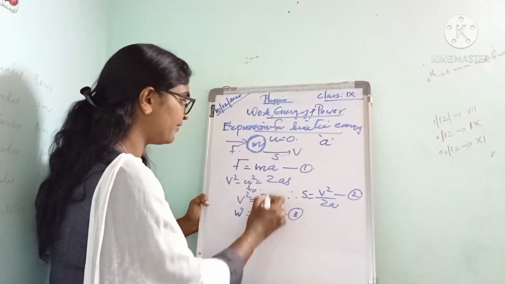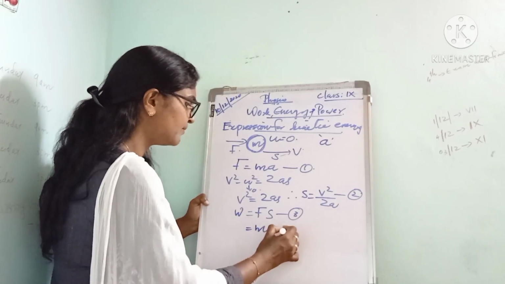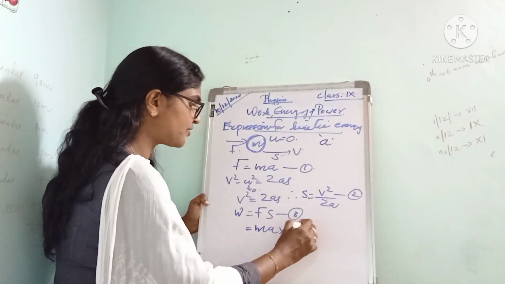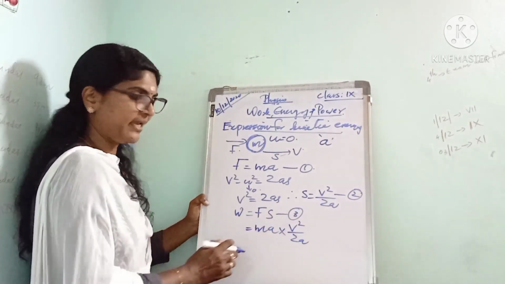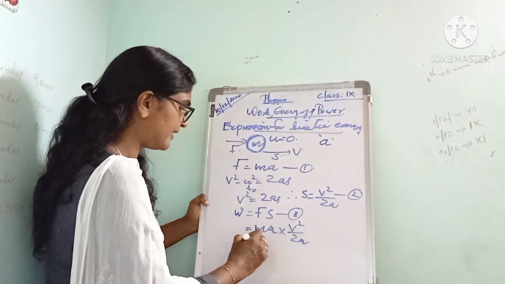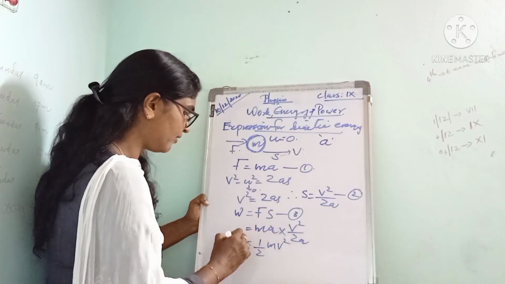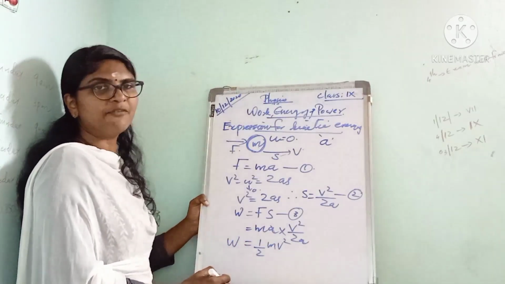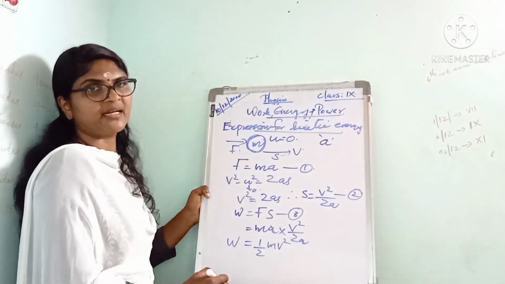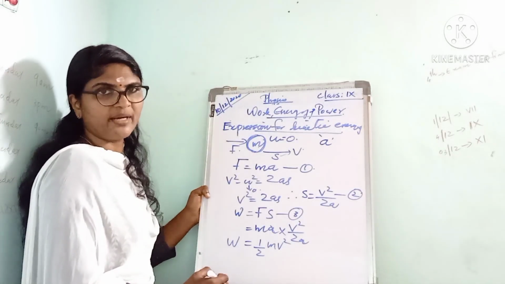Instead of F, we write m into a, and s is v square by 2a. The a cancels and the remaining is half m v square. Work done W is equal to half m v square.